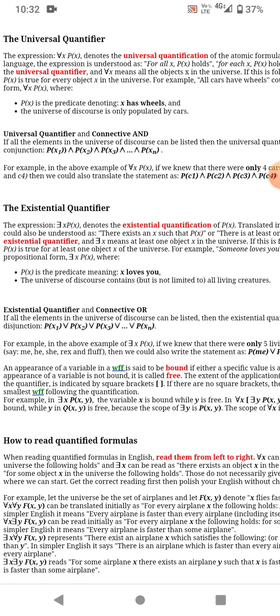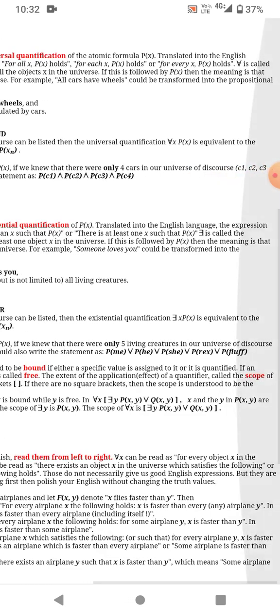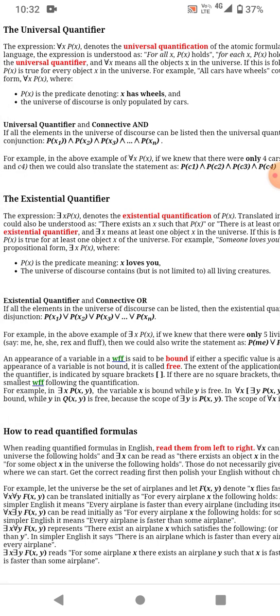Existential quantifier and connective: if all elements in the universe of discourse can be listed, the existential quantification ∃x P(x) is equivalent to the disjunction P(x1) ∨ P(x2) ∨ P(x3) ∨ and so on, ∨ P(xn).